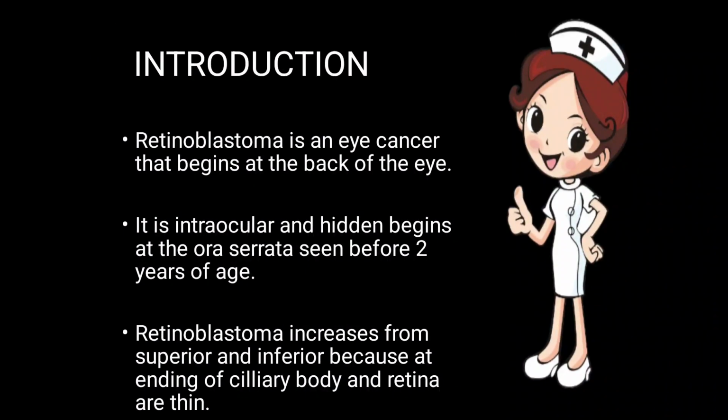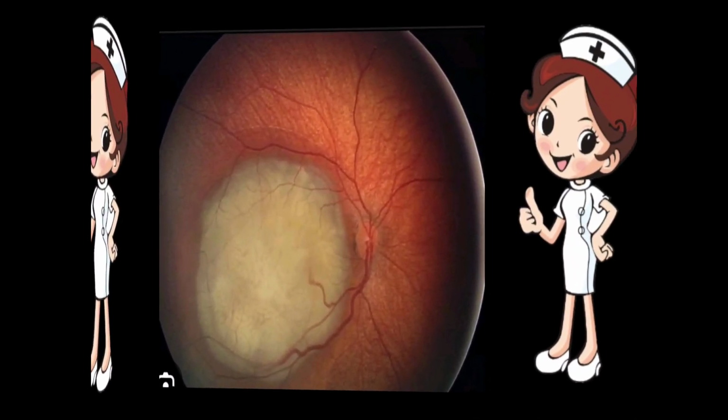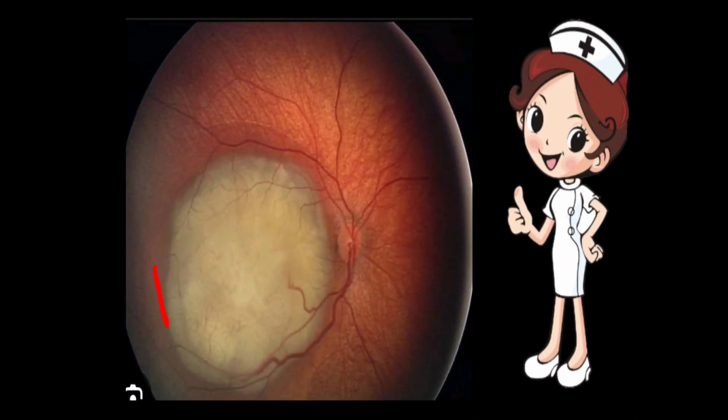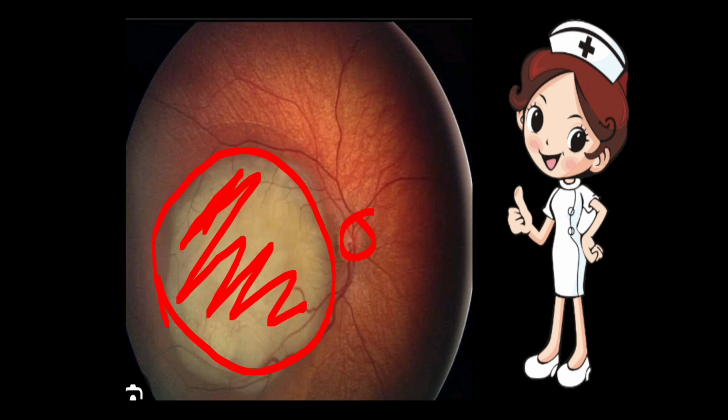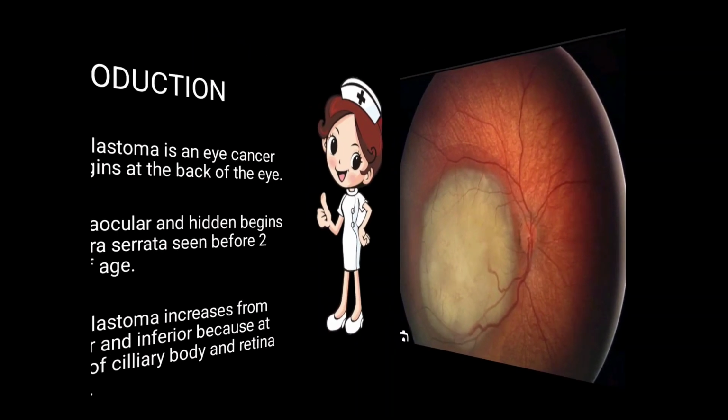Retinoblastoma is an eye cancer that begins at the back of the eye. So it is a kind of eye cancer and it looks like this. This one is the retina and this one is the optic nerve, and the eye cancer looks like this whitish area. Okay, so this one is the retinoblastoma.